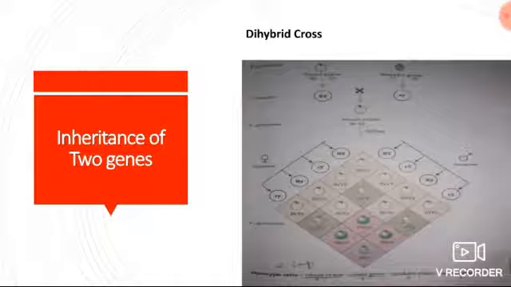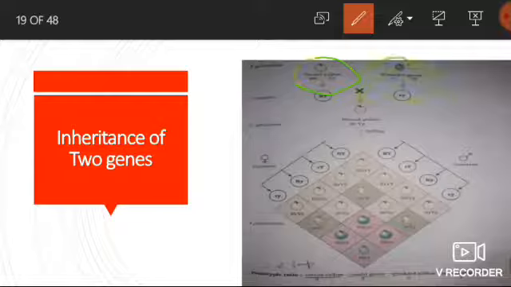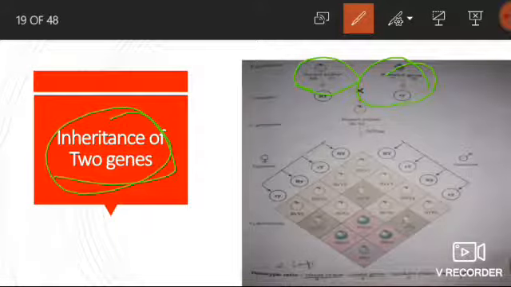I am again repeating this. A dihybrid cross is a cross between two pure organisms of a species in order to study the inheritance of two pairs of alleles. A dihybrid cross is always done to study the inheritance of two genes.